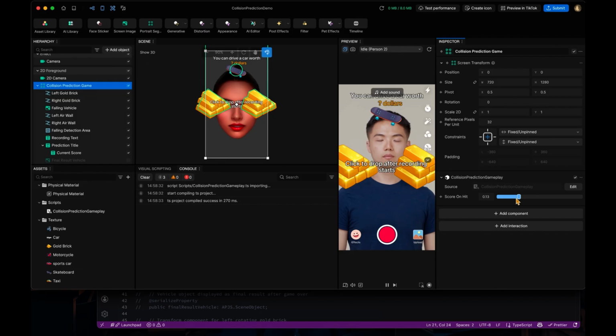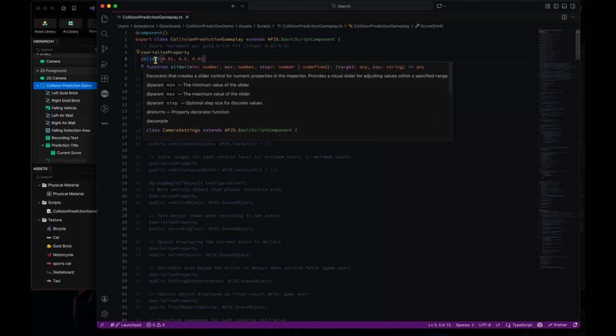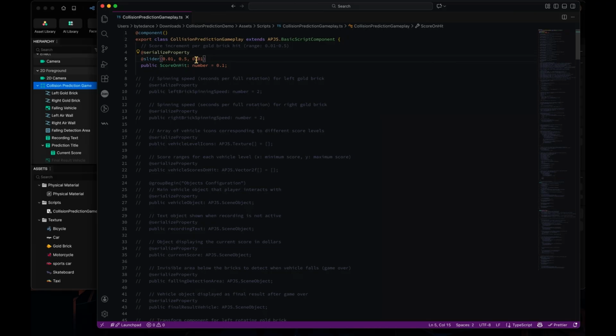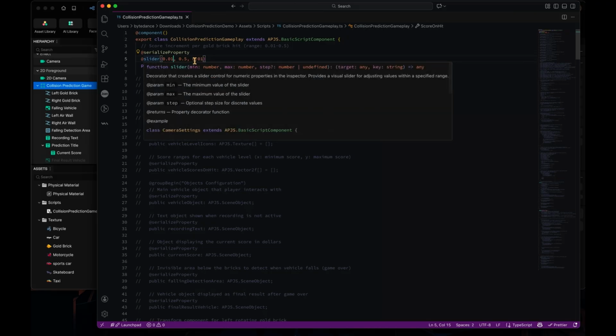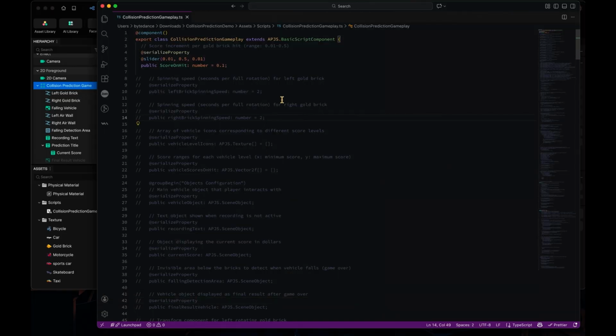You can adjust this because it is a slider. If you want to use a slider, you can use the slider decorator, and you have the range here, minimum and maximum value, and also the step of how much you increment when you slide the slider. Which is very intuitive.